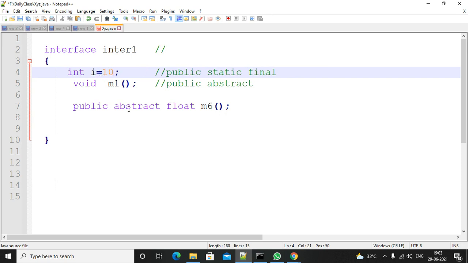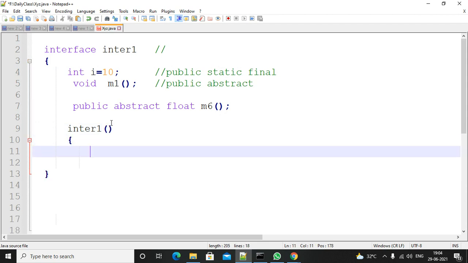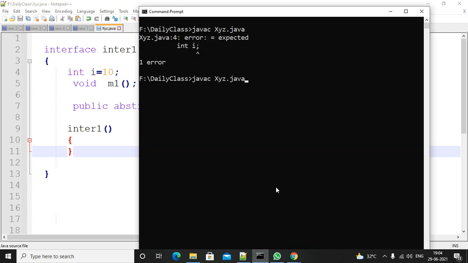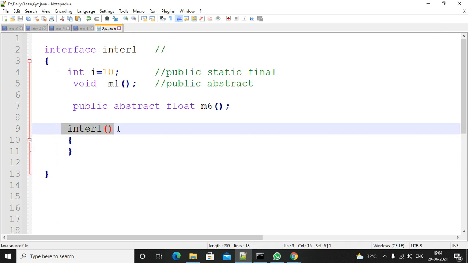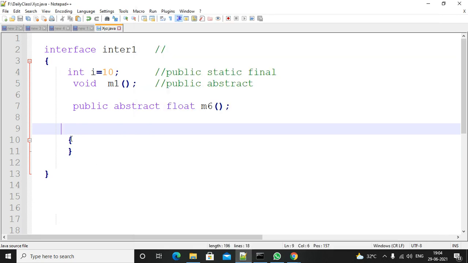So in interfaces, can we write blocks? Can we write constructors? Constructors are not valid, 100%. If you have doubt, try it. If you try to add a constructor for the interface, it is invalid, because the interface concept does not contain constructors. Can you take a block, an instance block or a static block? Compile it. This is not allowed here. If you take static, it is also not allowed.